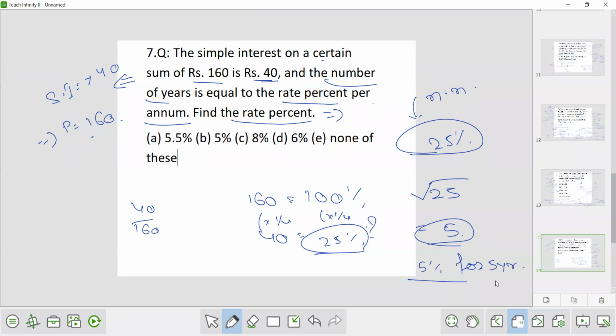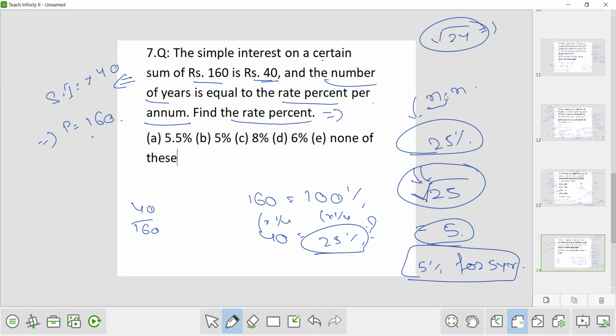So for such type of questions, you will always get a perfect square. Else this question is not able to be solved. So always you will get a perfect square, that is you can't get it as under root of 24. How you will solve it? It will become quite tedious.